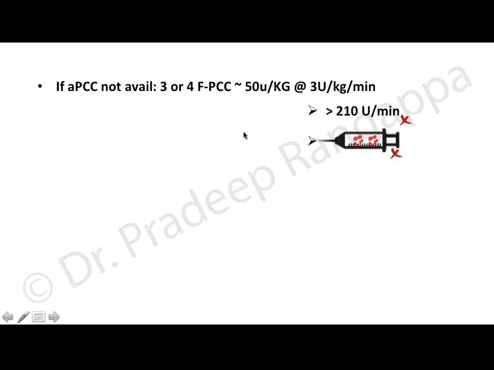And when you are using any of these agents, like activated prothrombin complex concentrate or PCC, it is to be clearly instructed to nurses, if you are using a 3-way cannula, not to pull the blood back, because it causes fibrin clots, and these clots, when they are pushed in, can cause embolism. So it is very important, because if you are using Luer locks, I think then you can't aspirate.